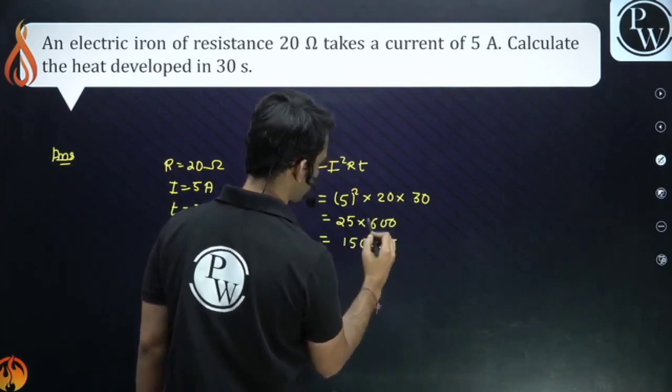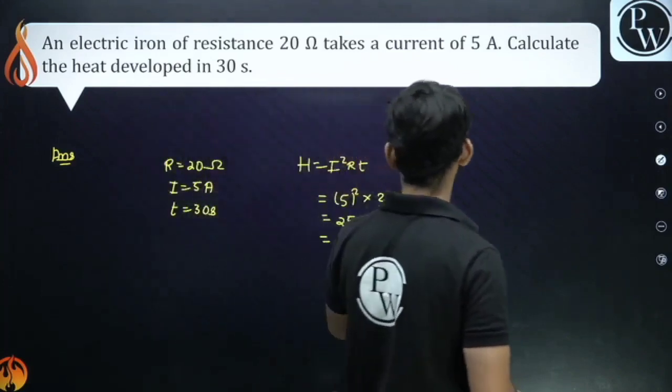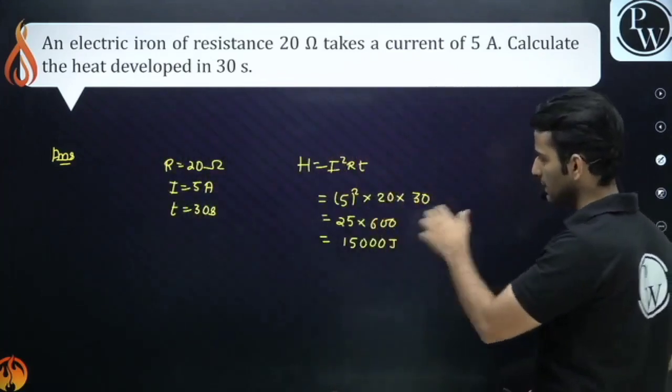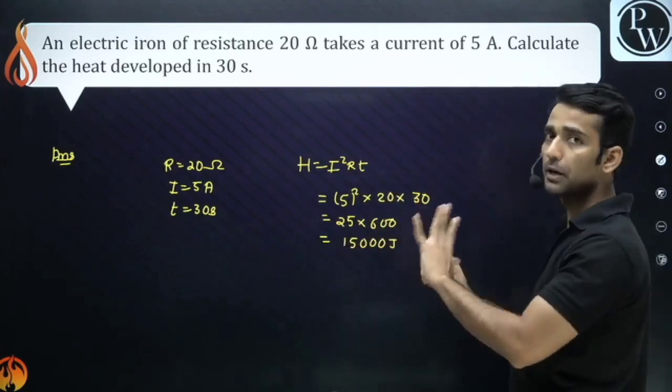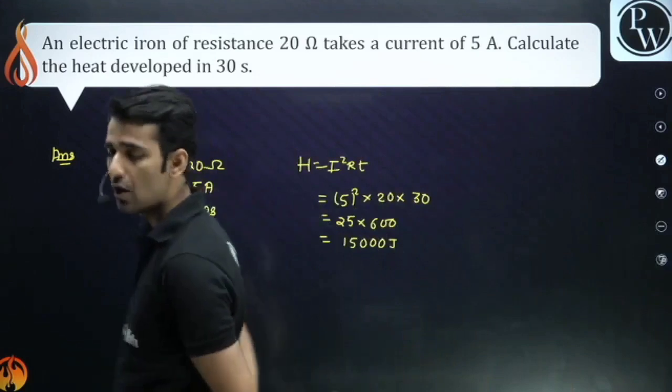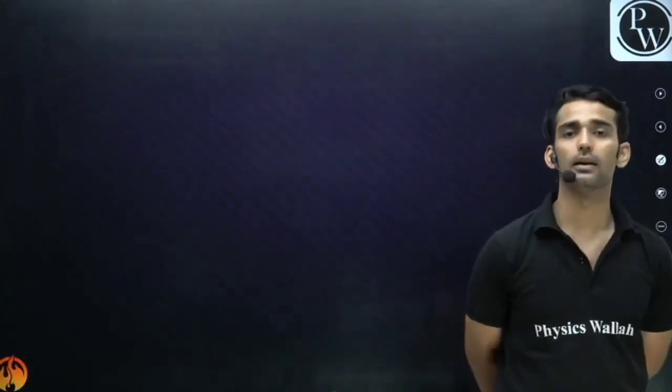15000 joules. Clear? This is it. 25 into 20 into 30, 600, 25 into 600, it is 15000 joules. This is the amount of heat produced. Clear? Very simple questions, guys. H is equal to I square into R into T.